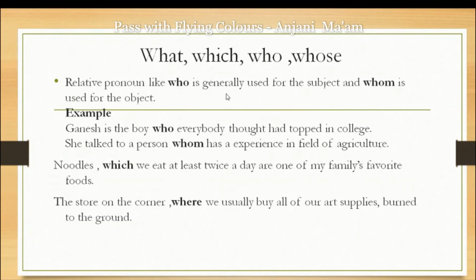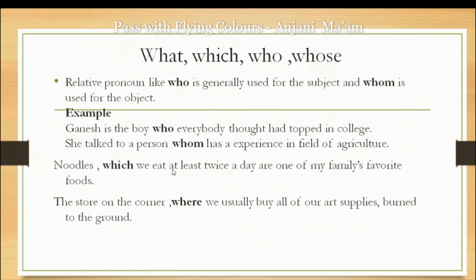Relative pronouns like who is generally used for the subject and whom is used for the object. Ganesh is the boy who. The boy is the subject, that's why who has been used. She talked to a person. Person is the object, that's why whom has been used for the object.